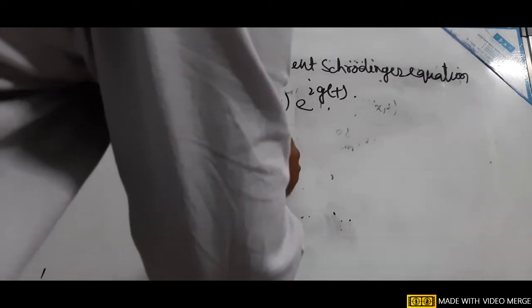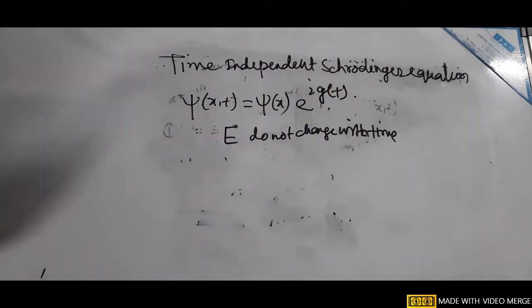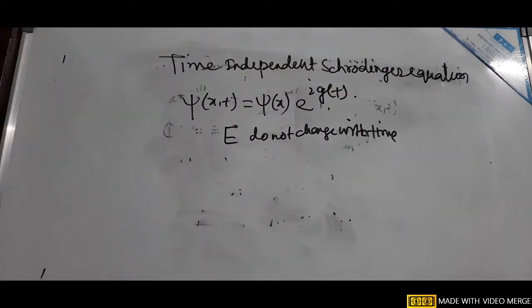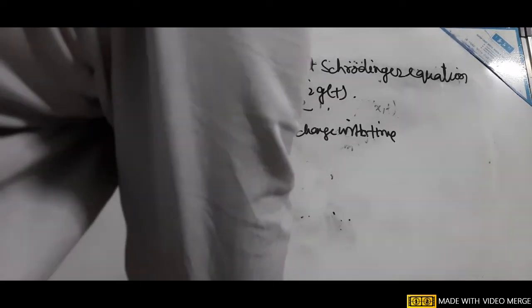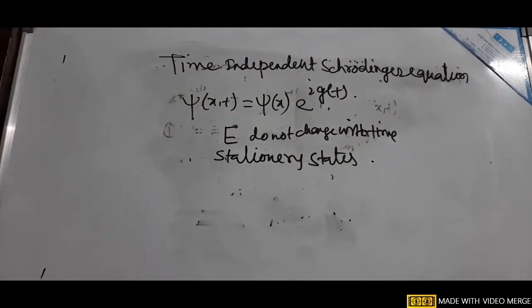If the wave function is represented like this, then the energy of the system does not change with time. If the particle is initially in a particular energy state, and after indefinite time the particle remains in that energy state, then that is known as a stationary state. Stationary states mean the energy does not change with respect to time, so we define them as stationary states.